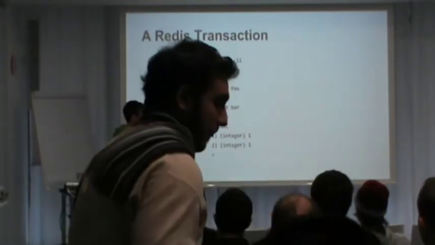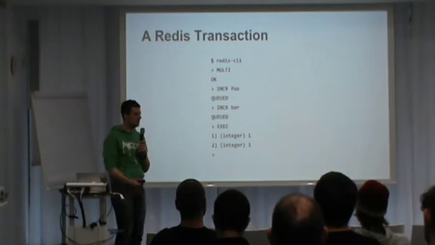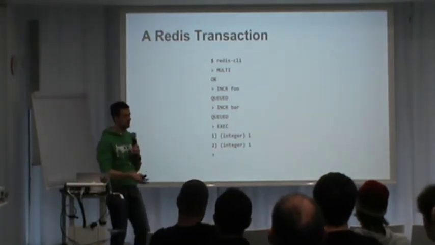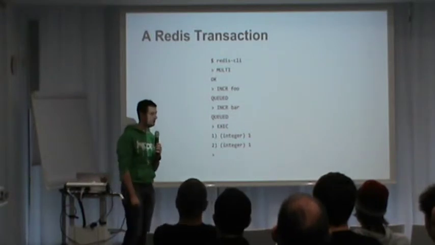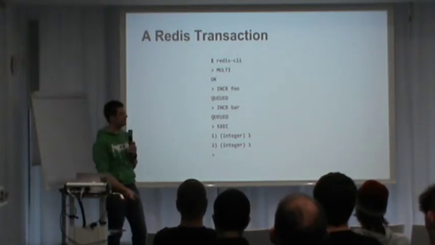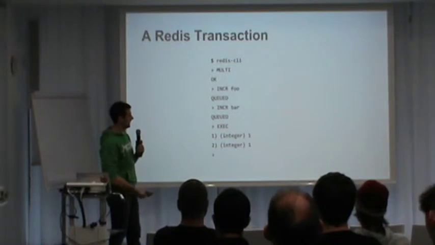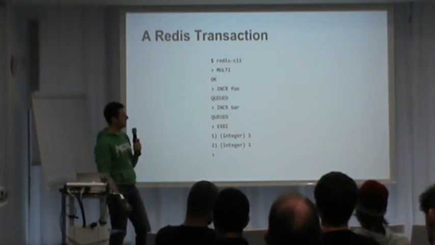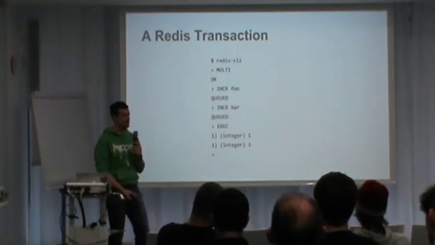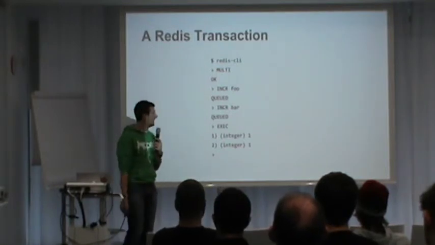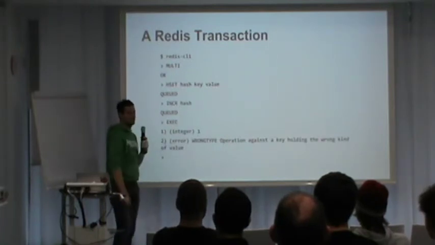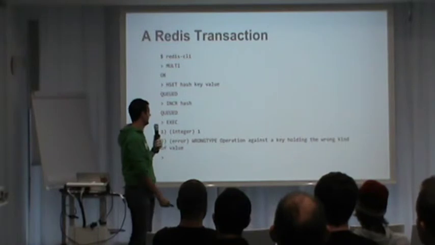Interestingly, I tried to do a Redis transaction, and I knew Redis supported this MULTI thing, but I thought it was mostly an optimization to avoid round trips and optimize the wire protocol, but it turns out there's actually a reason to use transactions for data consistency as well. So I was looking around trying to find a way to make a Redis transaction fail. I mean, Redis never fails, right? Turns out you actually can't increment a hash. So, true story.